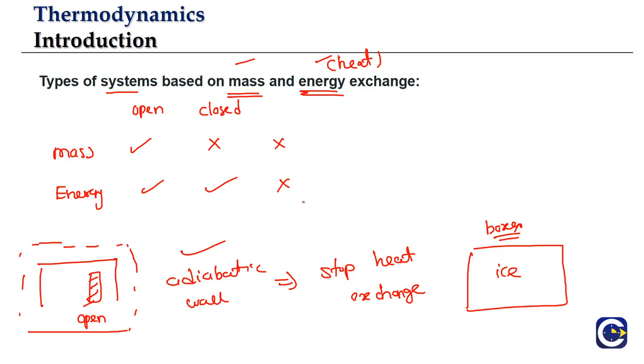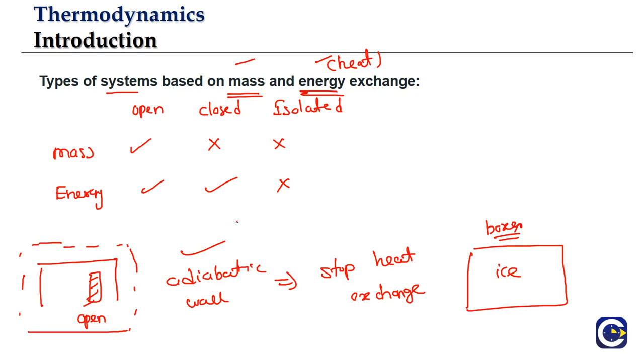Such a system, where mass exchange is not possible with the surroundings and heat or energy exchange is also not possible, we will call an isolated system. So what are these systems called? Isolated. They are completely isolated. And how do we isolate them? Generally by using adiabatic walls.